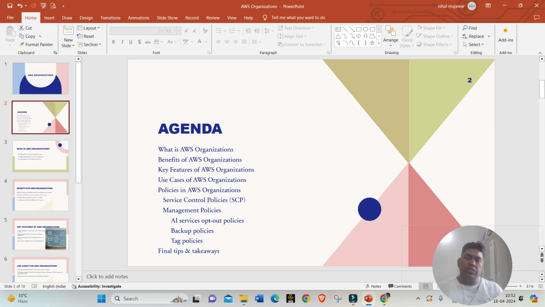Now I will quickly cover the agenda. In today's session, we will first see the introduction to AWS Organizations, its benefits, key features, and use cases, and after that we will switch to the policies in AWS Organizations. I covered the policies in this PPT because they are very important, not only in terms of AWS awareness but also if you are preparing for the exam. So hence I have covered them.